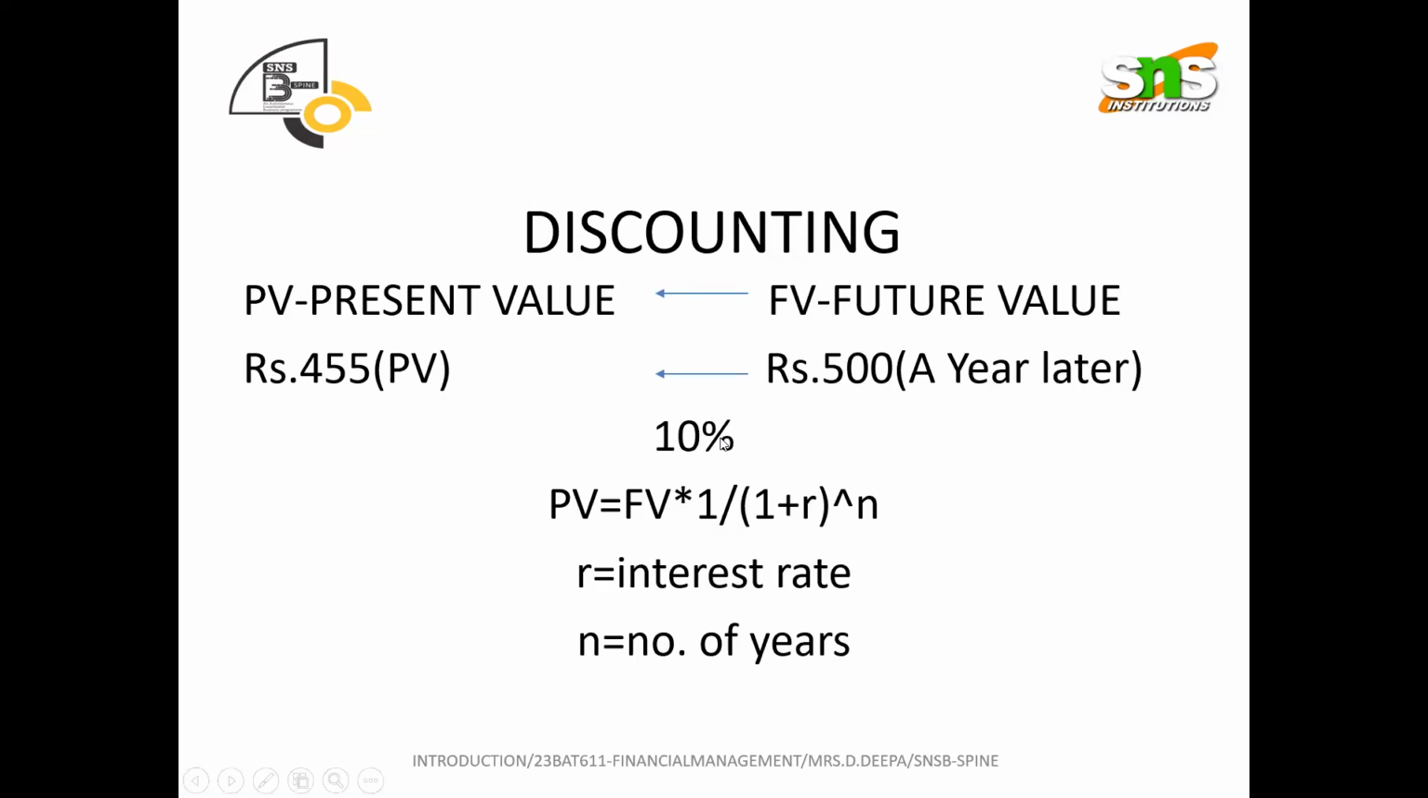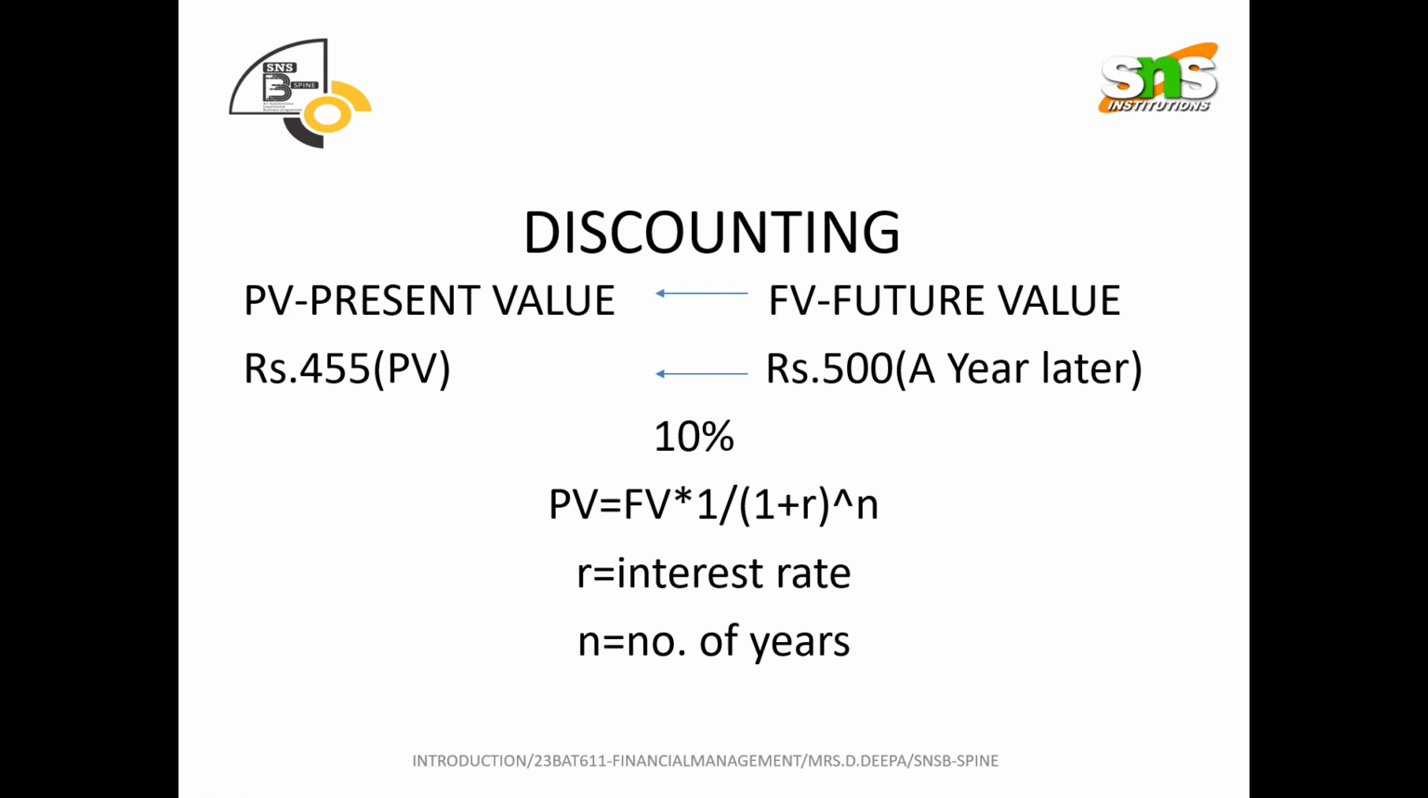Next, what is discounting? Present value and future value are the two different concepts in the time value of money. Discounting is the method by which the future is converted into present. The future value amount is 500 rupees, one year later. When it is discounted into present, the amount becomes 455. That is the calculation we are going to do in this entire concept of net present value.